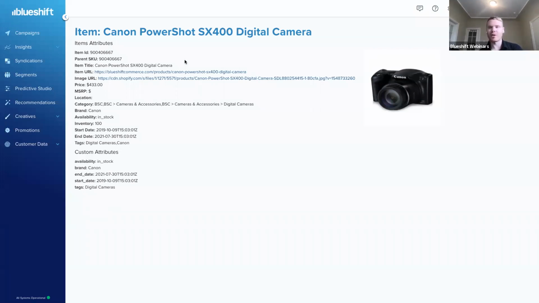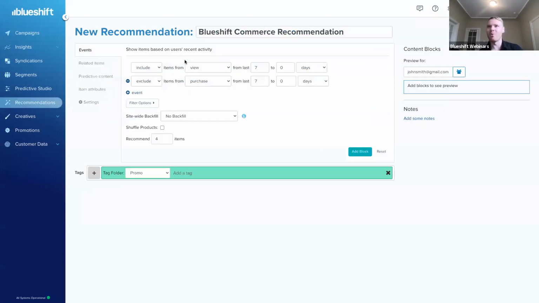So up next, we can actually get into the best part of the demo, which is where we're actually building out recommendations. So here I am now in that recommendation section. And what I want to draw your attention to first is over on this left-hand side. We're going to see a lot of different categories, and we'll run through each one of those and discuss what types of recommendations are supported.